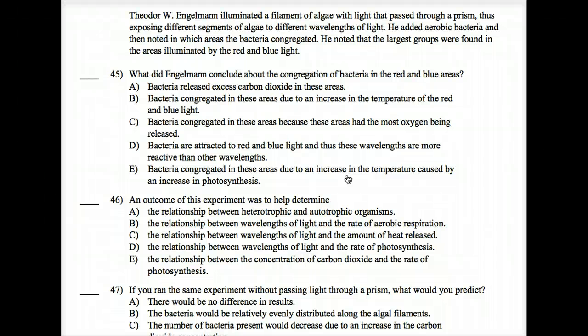Theodor Engelmann illuminated a filament of algae with light that passed through a prism, thus exposing different segments of the algae to different wavelengths of light. He added aerobic, meaning they need oxygen, bacteria, and then noted in which areas the bacteria congregated. He noted that the largest groups were found in areas with red and blue light, meaning they made the most oxygen. What did Engelmann conclude about the congregation of bacteria in the red and blue lights?